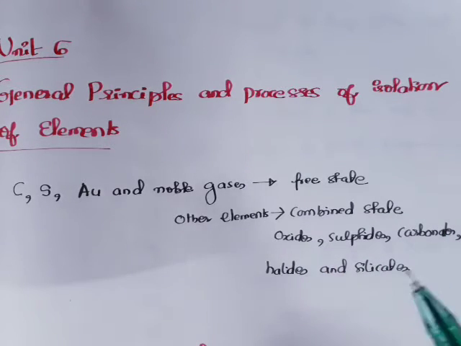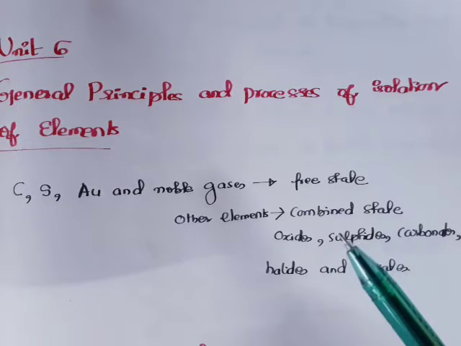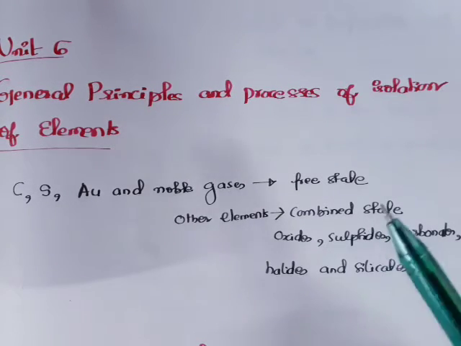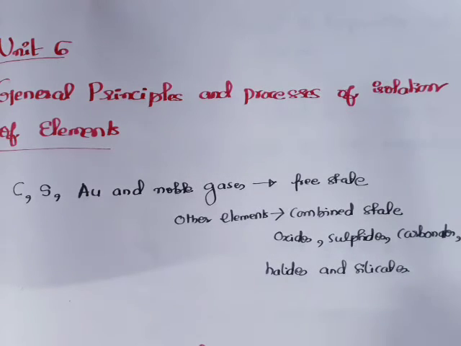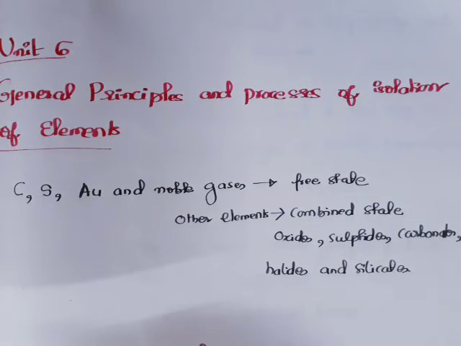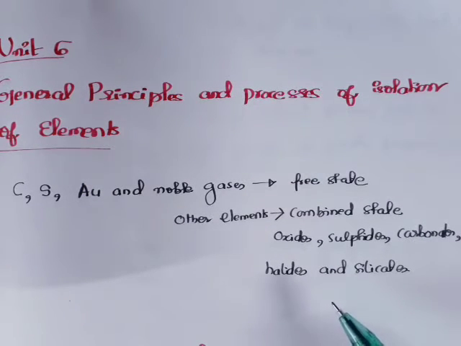Now the question is why the reactivity of these elements is different, and because of that their existence in nature is different, and because of the difference in the reactivity of these metals, the extraction process or the isolation of the element is different.